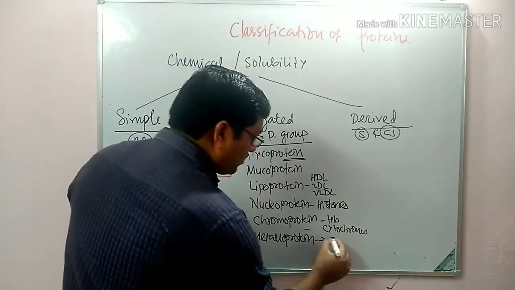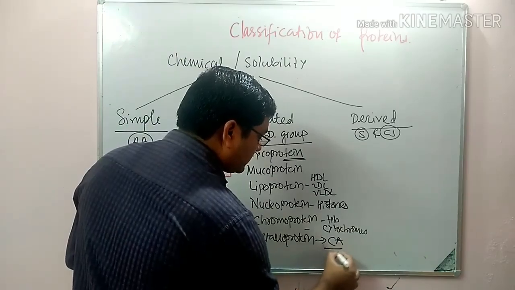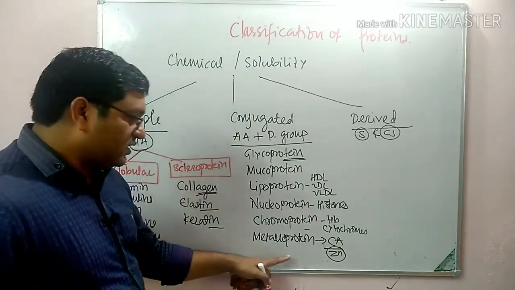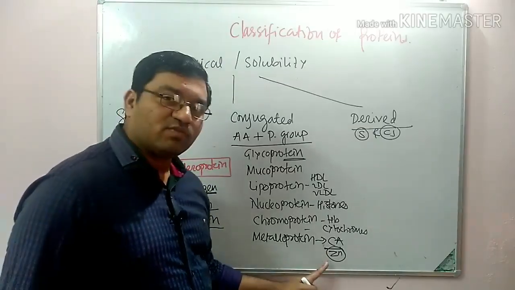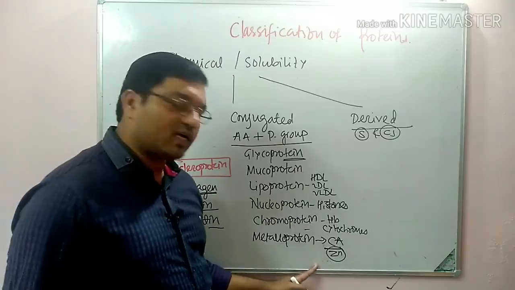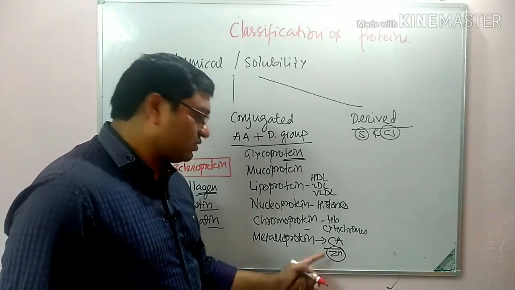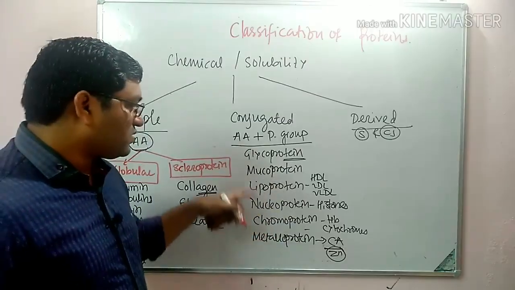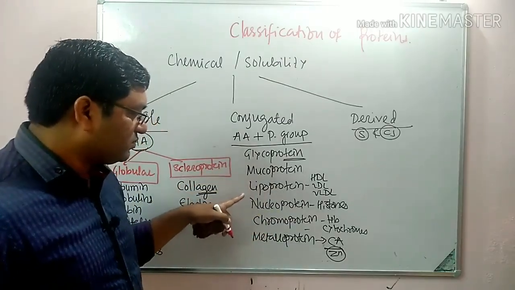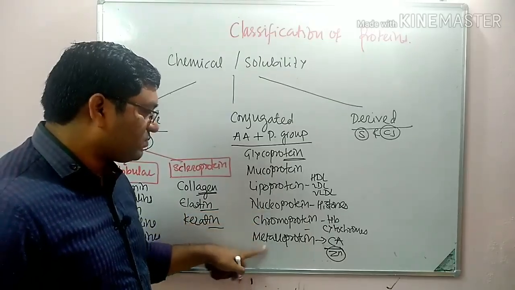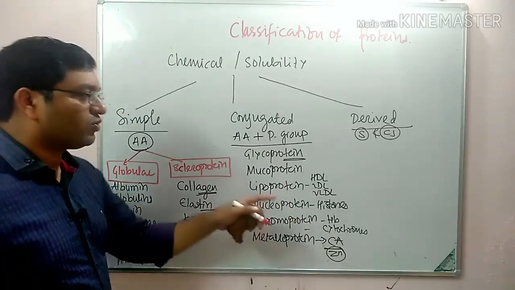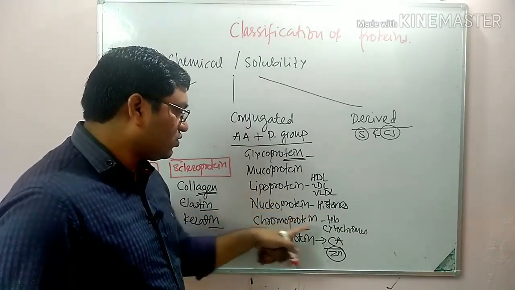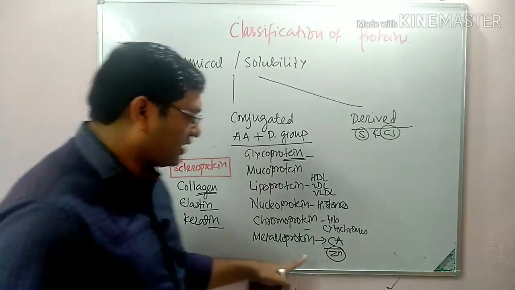For example, carbonic anhydrase contains zinc. Zinc is a metal found in more than 300 enzymes, such as dehydrogenase, RNA polymerase, carbonic anhydrase, and superoxide dismutase. So these are the examples: glycoprotein, blood group antigen; lipoproteins, HDL, LDL, VLDL; nucleoprotein, histones; chromoprotein, hemoglobin, cytochrome; and metalloprotein.